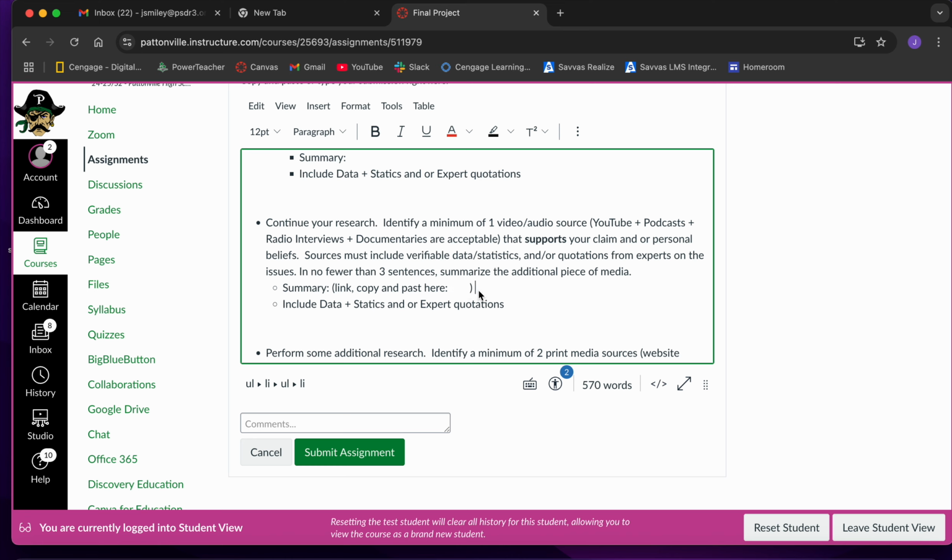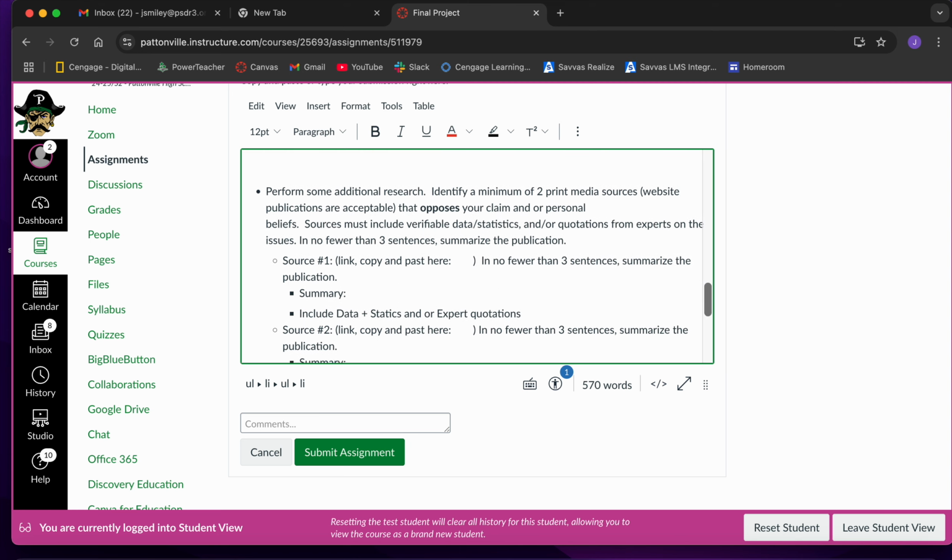Same thing, you guys need to give me a minimum of a 3-sentence summary of the video, or audio, or podcast. And then you need to come down here and you need to list any of the data or statistics or expert quotations. So you're basically doing the same thing for the video and the audio sources you did for the print media sources.